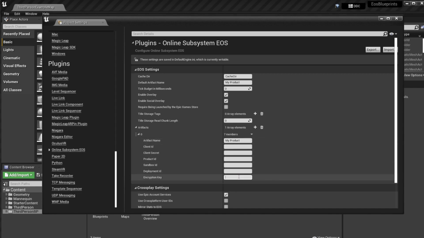The encryption key is for simple encryption of some data stored on EOS. We need to enter 64 hexadecimal characters. I'm entering 64 zeros. The remaining parameters need to be copied from the product page on the Epic Games developer portal.